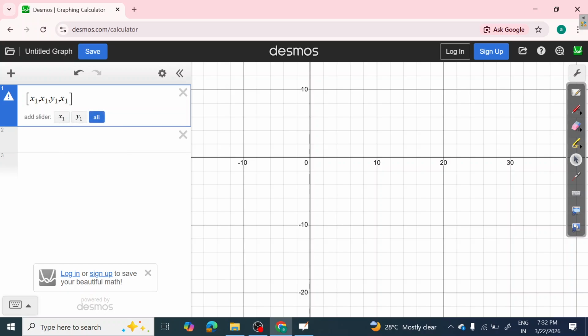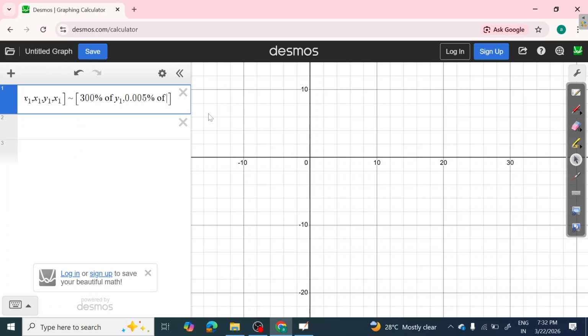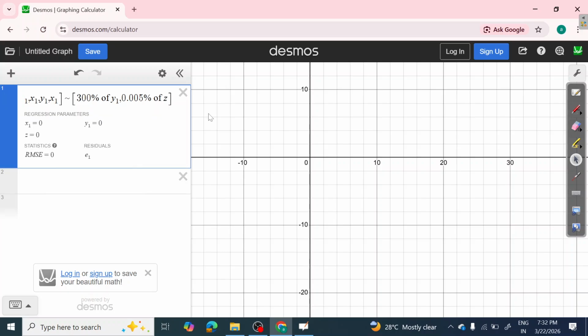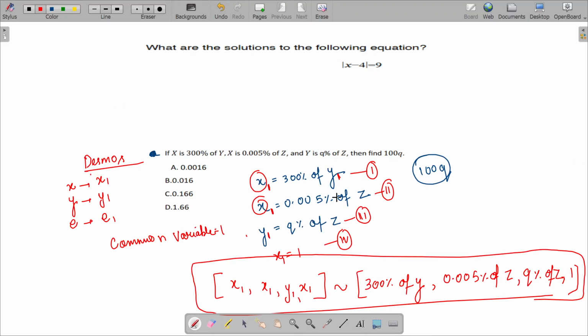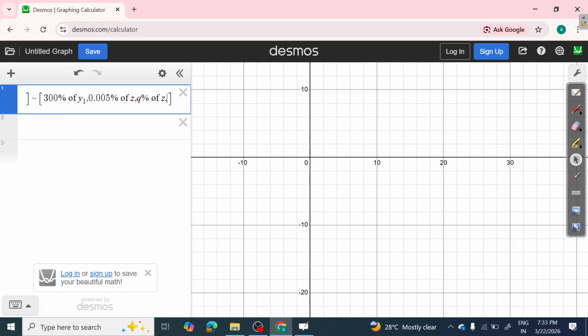Then I'm gonna put the tilde sign and then open the next bracket. It is written 300% of x1. No, it was y1, right? Then it was 0.005% of z. I need to check the equation again. Yeah, it's z and then q% of z. And then at the end it was 1, right?